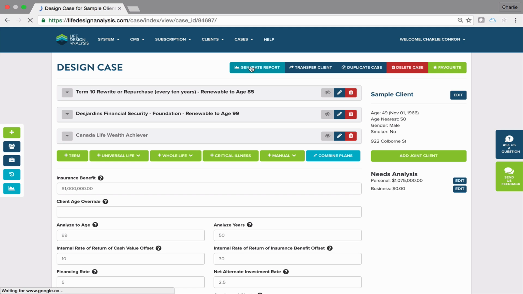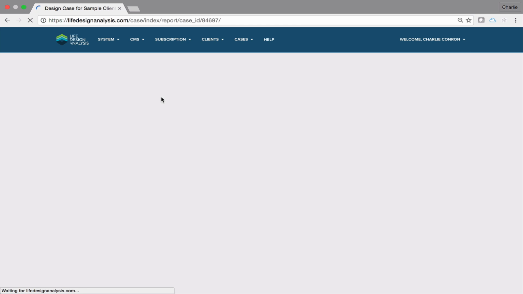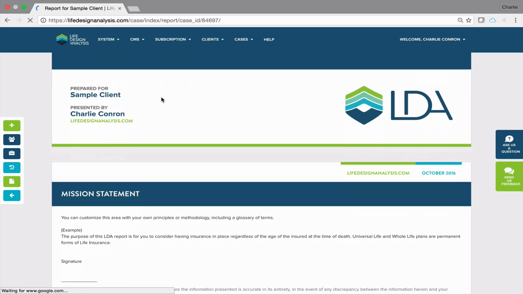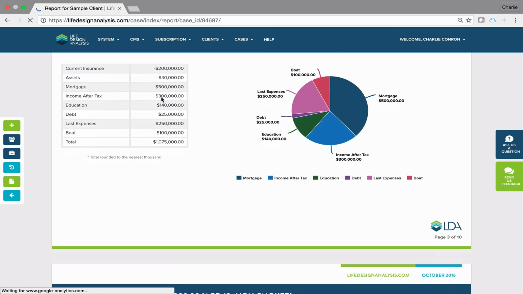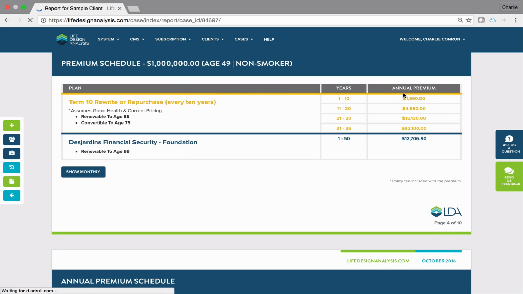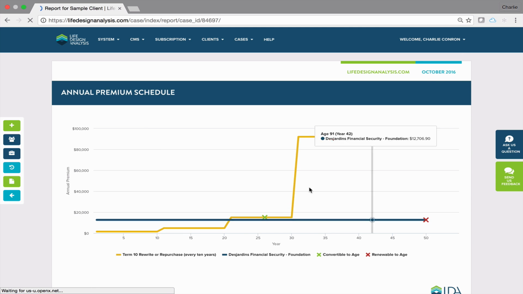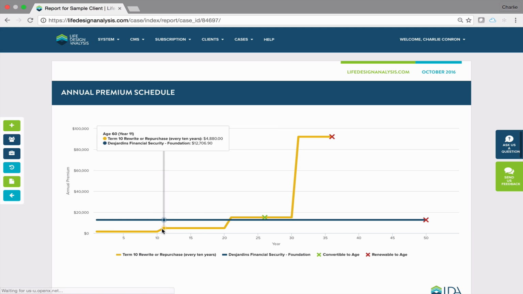So let's look at this a different way. I've hidden the Wealth Achiever, that PAR product, and now we're going to look at just a T10 versus a UL. This would be a minimum funded scenario. Feel free to look at this versus maybe other ones. You may even want to look at it versus an Empire term product that turns into a T100. It's going to be a pretty close comparison, and it'll be interesting to see at that 30-year mark here. But again, we've got our level premium.